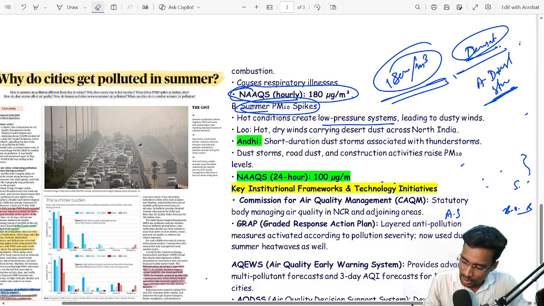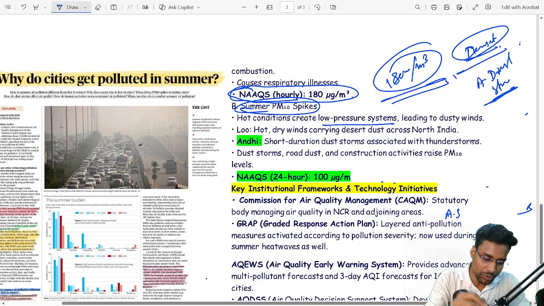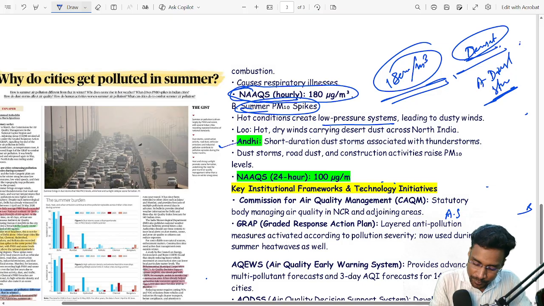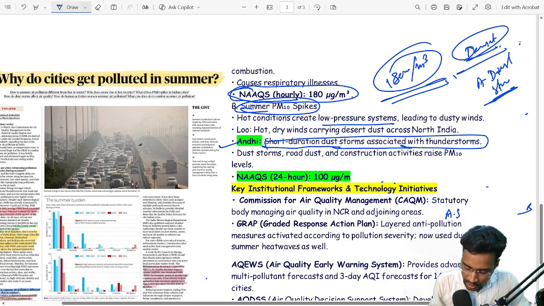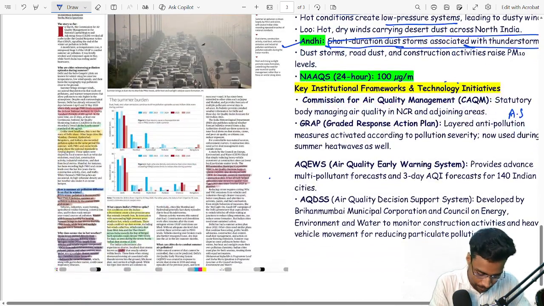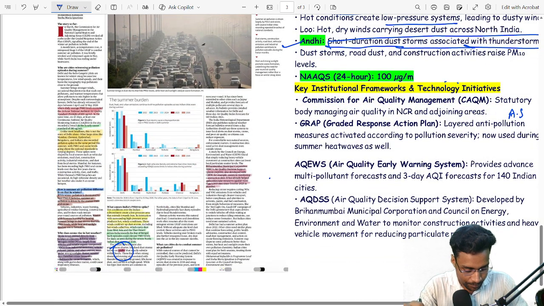You have to understand that during the summer a low pressure system is created which helps to create dust storms in our Indian subcontinent. And what is Andhi? Andhi is a short duration dust storm associated with thunderstorm. A specific keyword is mentioned here. What is Andhi? As you can see, the Andhi.